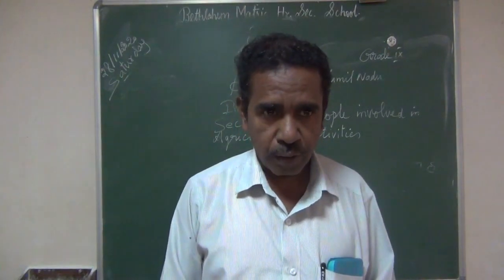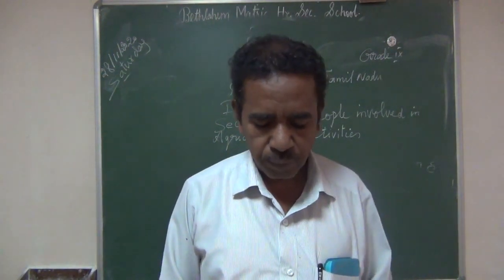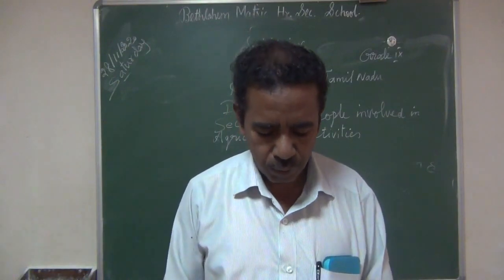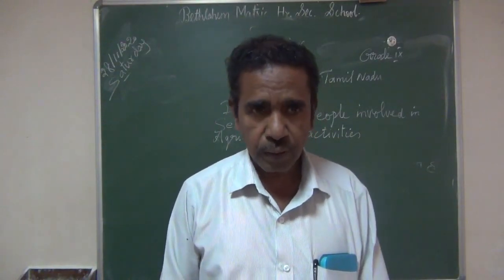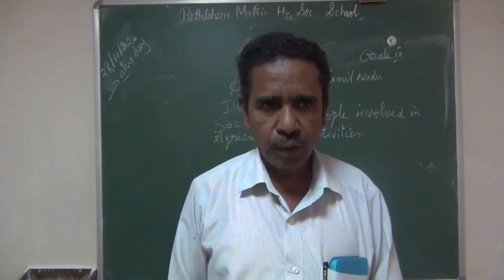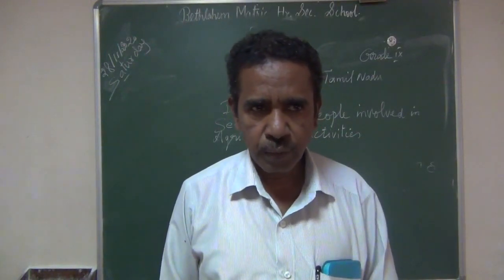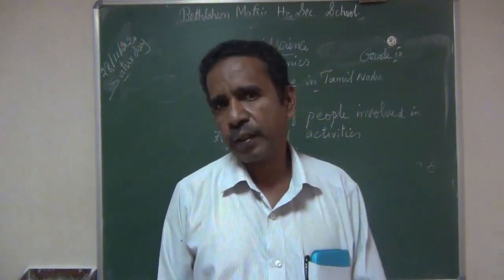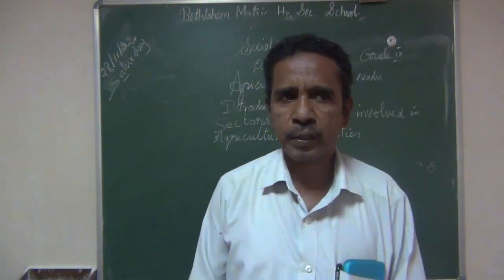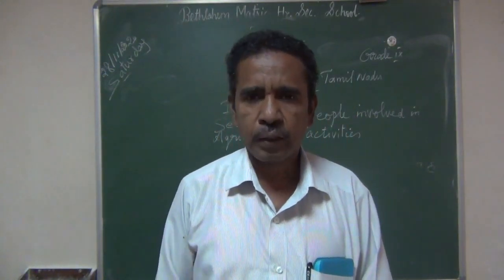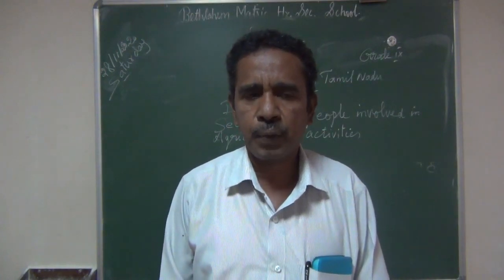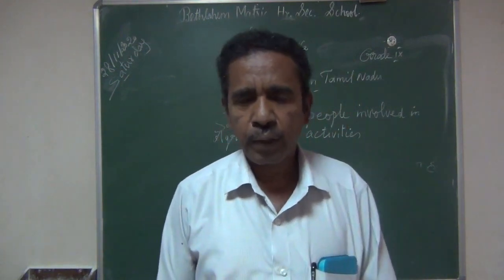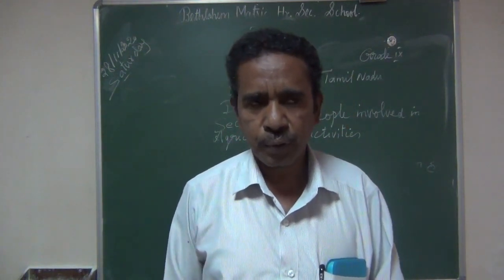Today we are going to start the next chapter from economics part, that is the fourth chapter, agriculture in Tamil Nadu. This lesson says about agriculture in Tamil Nadu. Actually, our country, India, is an agriculture country. At the time of independence, 80% of the people were doing agriculture in India. Even in Tamil Nadu, most of the people used to do agriculture work.